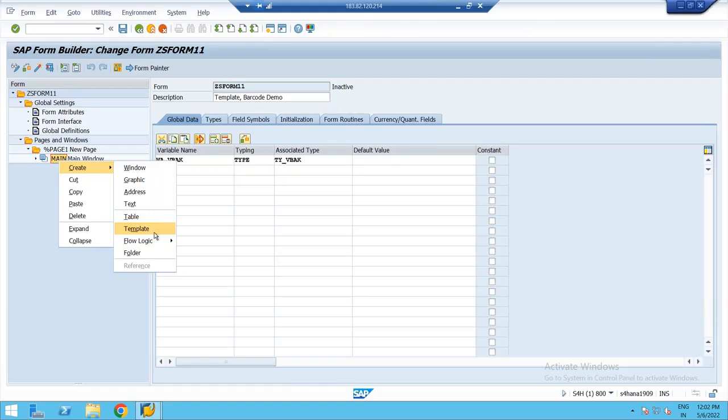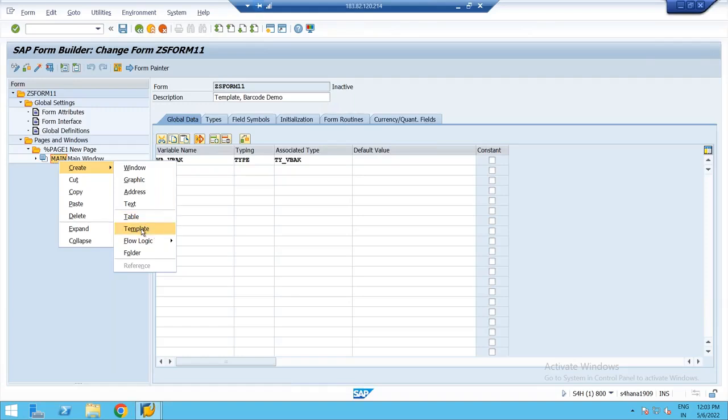The difference between table and template is that in a table, we don't know how many records we are going to populate. The size of the table will dynamically grow based on the internal table data. Whereas when you want to display the data in a fixed number of cells, we'll go for a template.